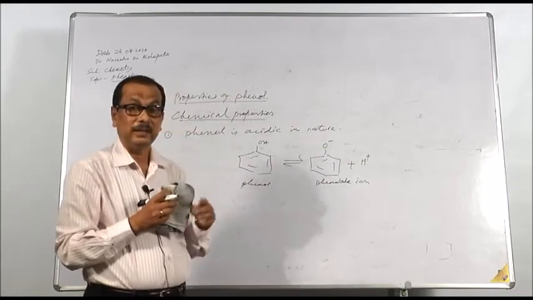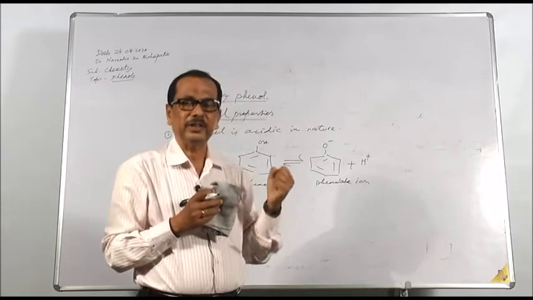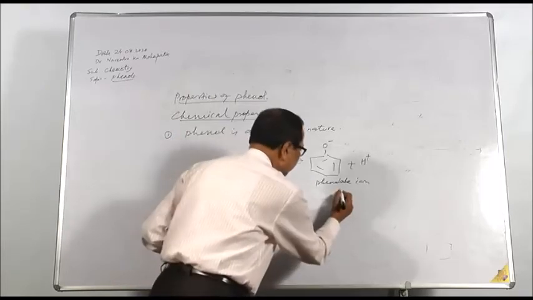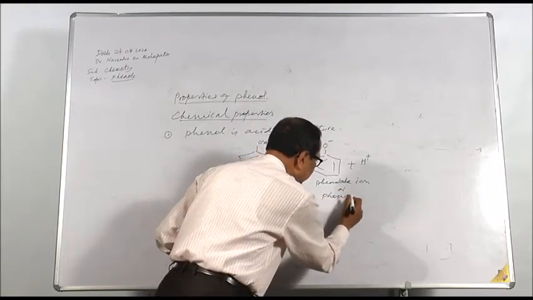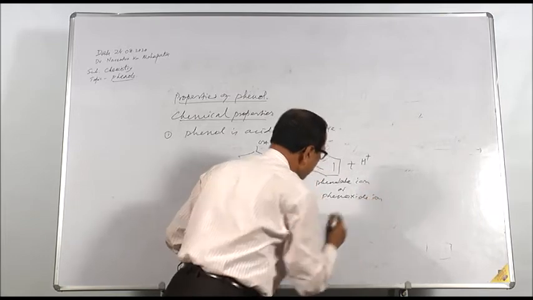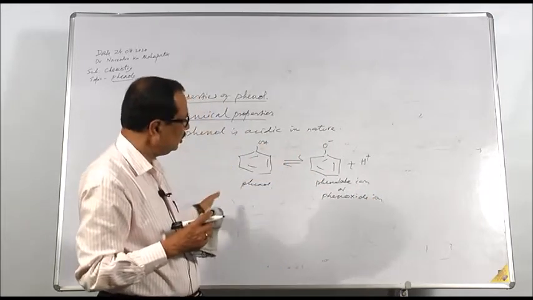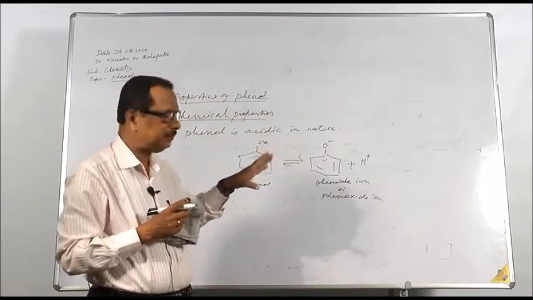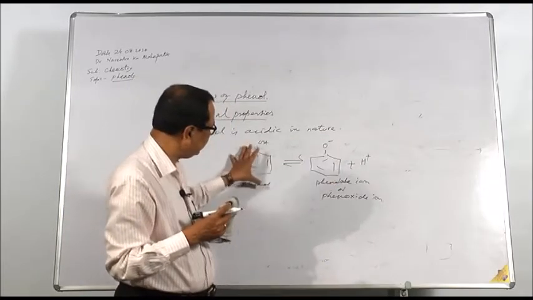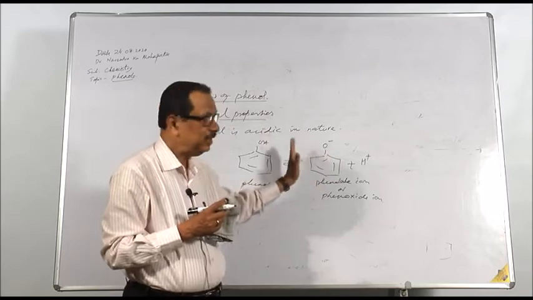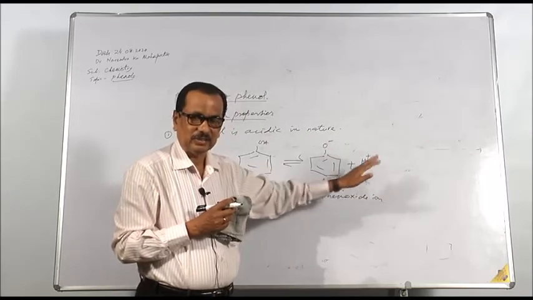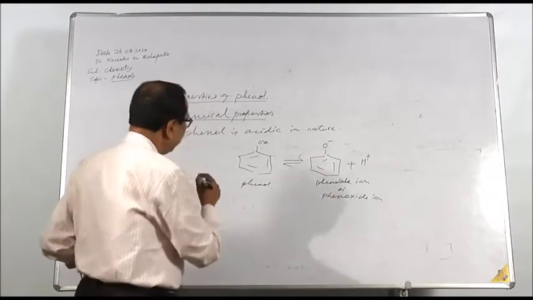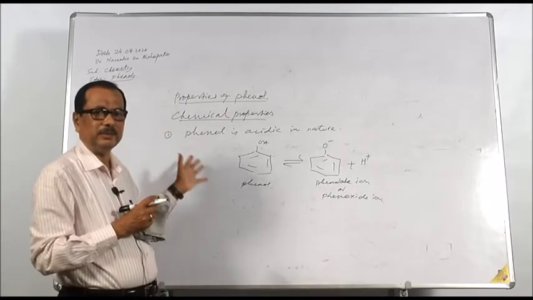H plus ion. In fact, we can prove that phenolate ion, or phenoxide ion, sometimes also called phenoxide ion, is more stable than phenol by resonance. If we can prove that phenolate ion is more stable than phenol, then the equilibrium will shift towards the right, thereby giving more and more H plus ion. So on the basis of this, we can prove that phenol is acidic, and this can be proved by resonance.